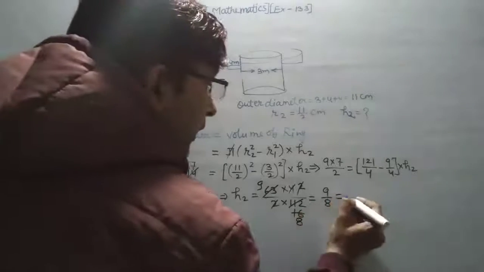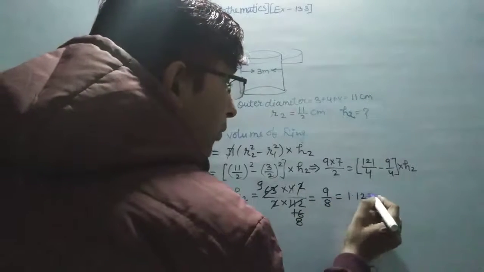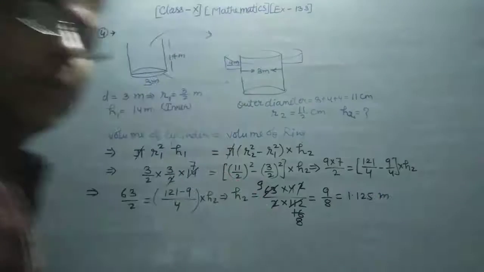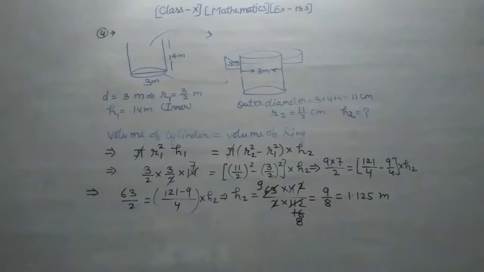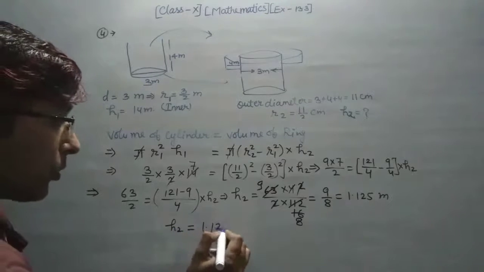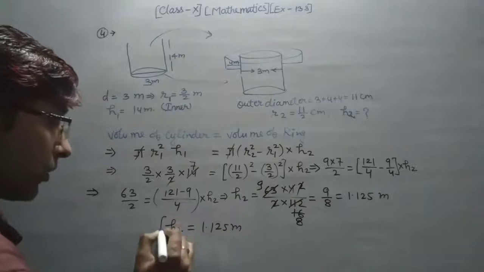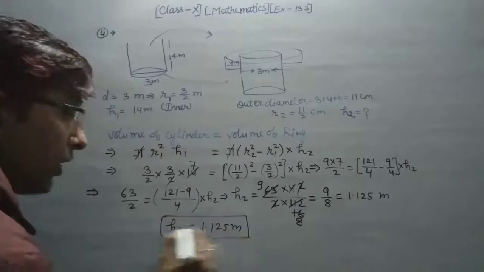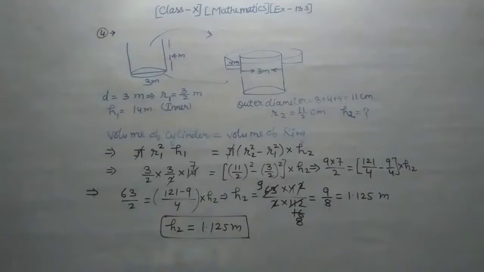This value is going there, 1.125 meter. Okay, so with the help of these things you have to find the H2. So the value of H2 is equal to 1.125 meter. So now you get your answer. This is your answer. Okay, so with the help of this method you find your answer.